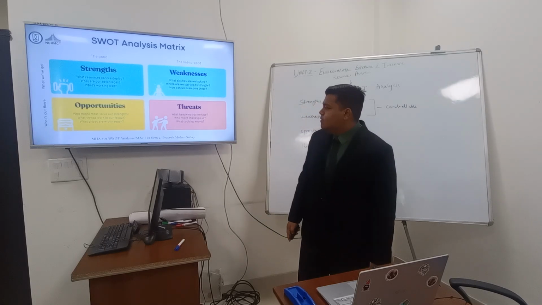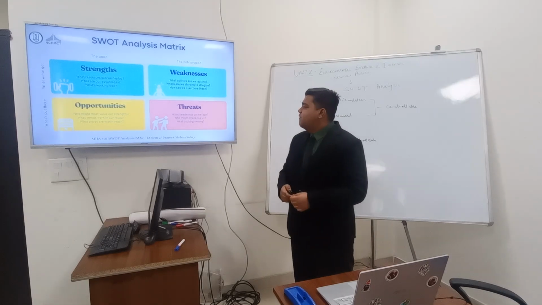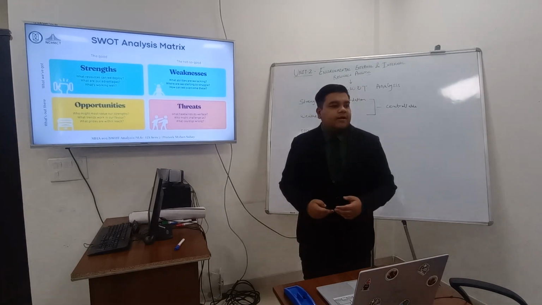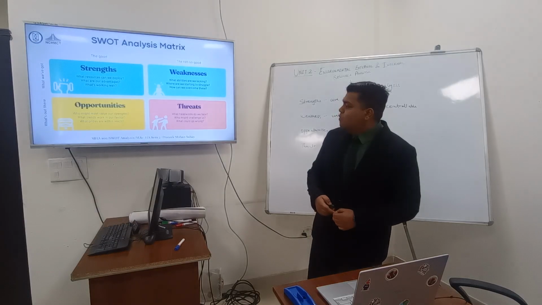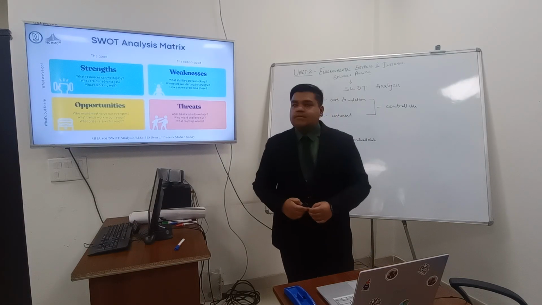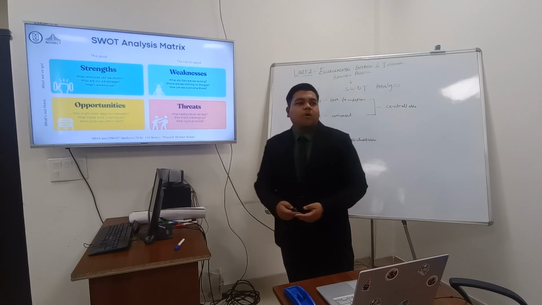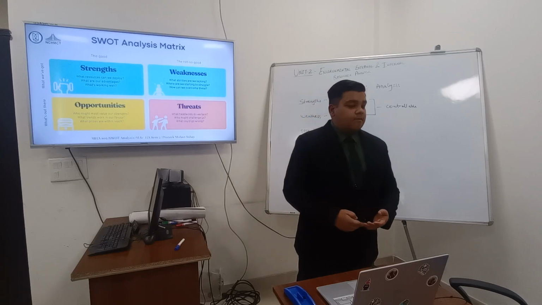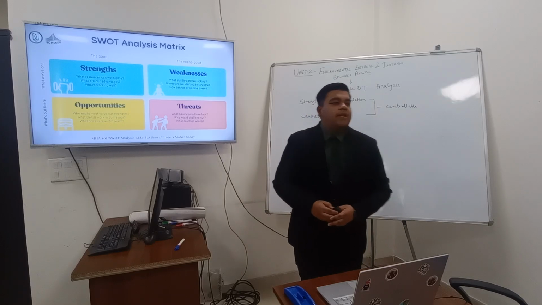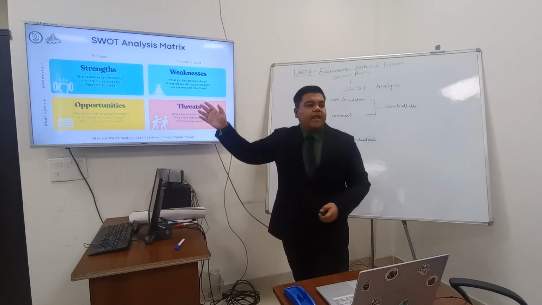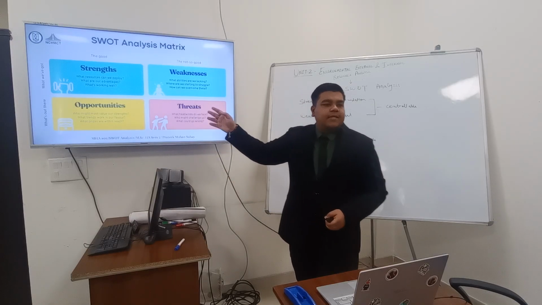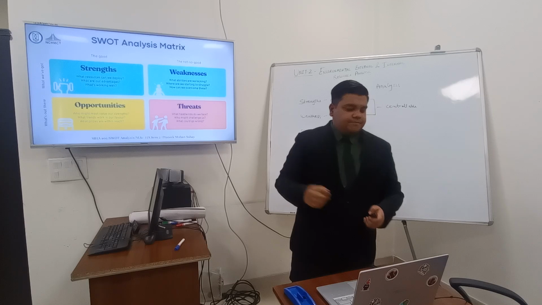Then threats, what headwinds do we face, what are the external factors that may affect us, who might challenge us like competitors, and what could go wrong that may affect our operations. So these are basically the SWOT matrix. Every firm or company makes a matrix like this.